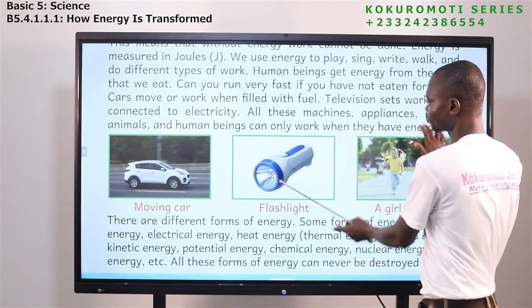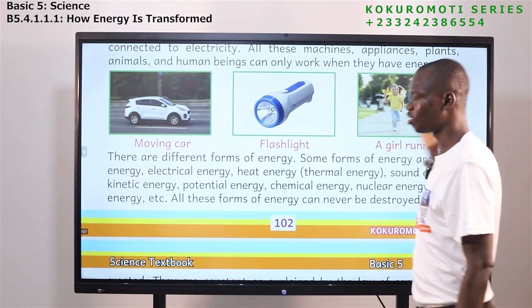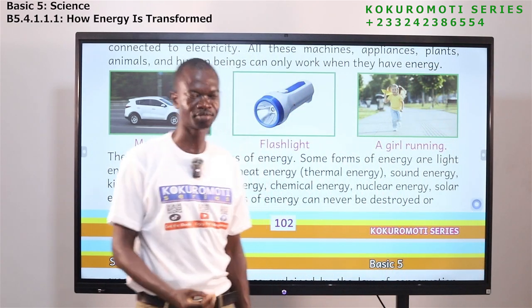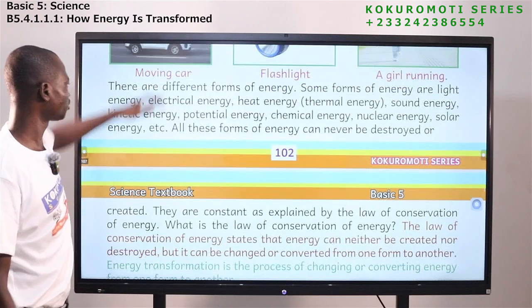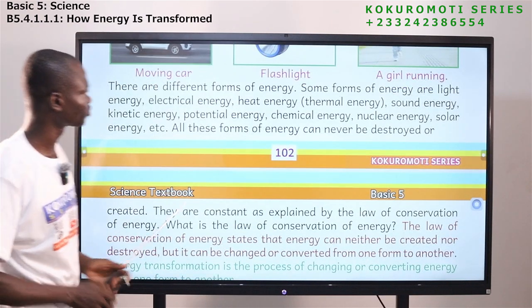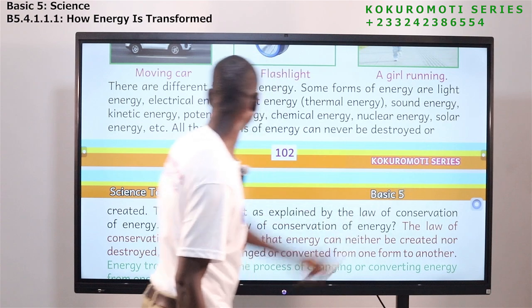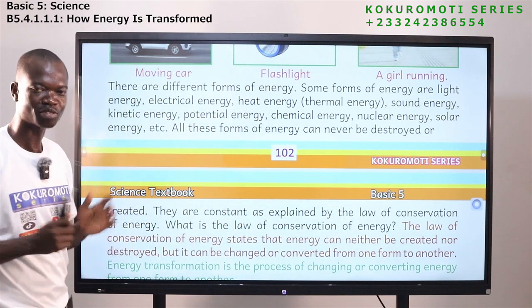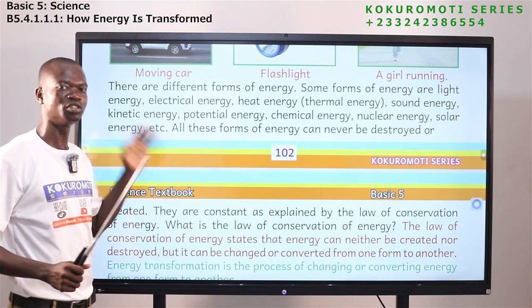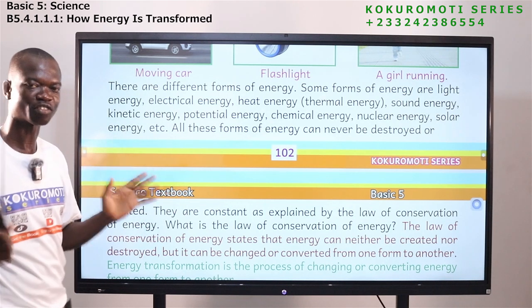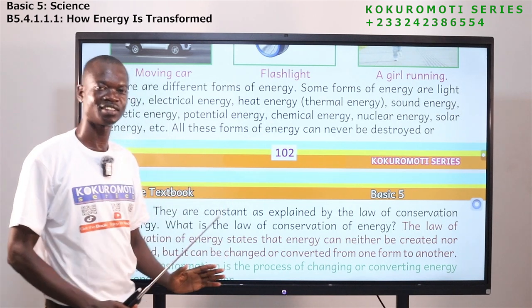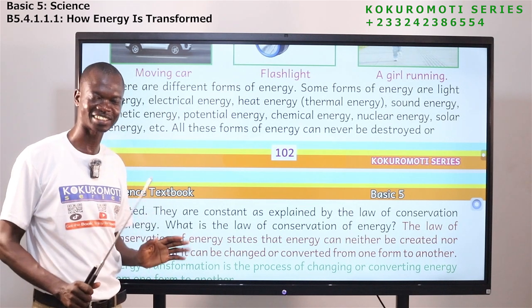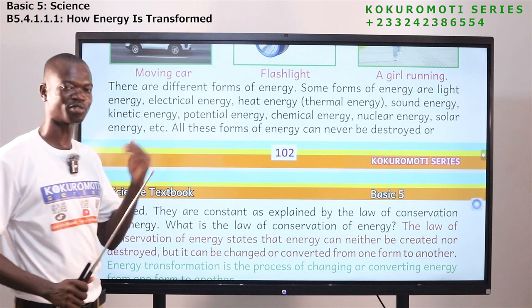Now we have seen that all the things that are able to work, they are able to work because of energy. We have different forms of energy. Some forms of energy are light energy. Listen, you need to know the forms of energy. We are looking at forms of energy. There are many, but I'll let you understand all of them. Relax, just pay attention.